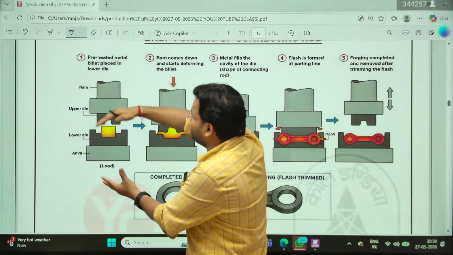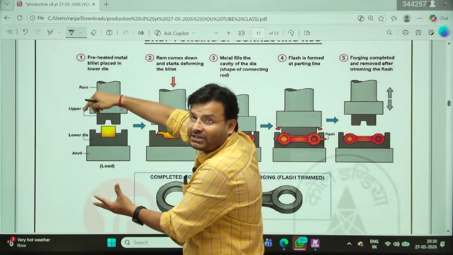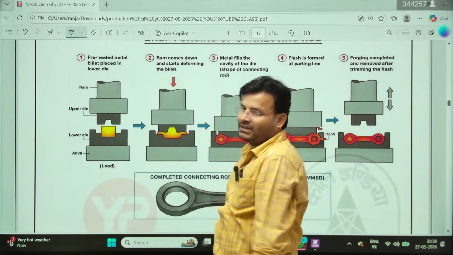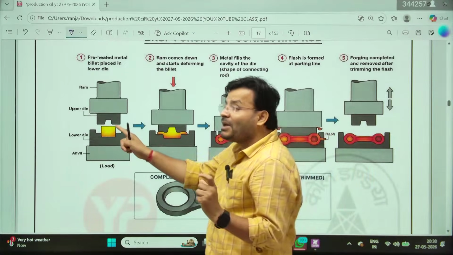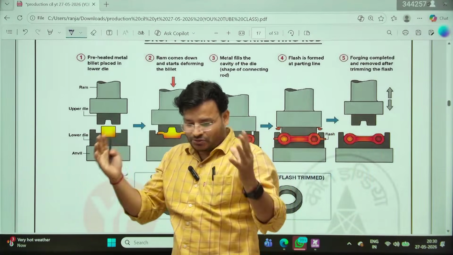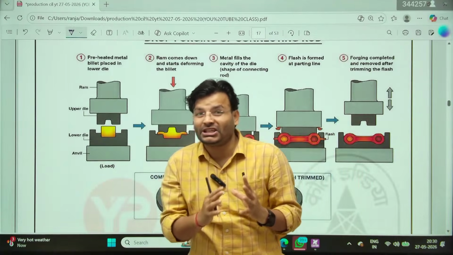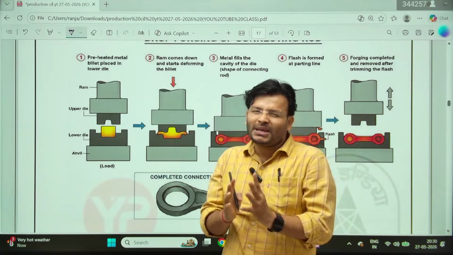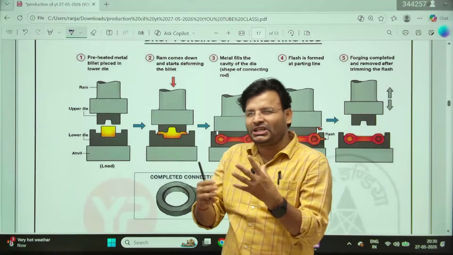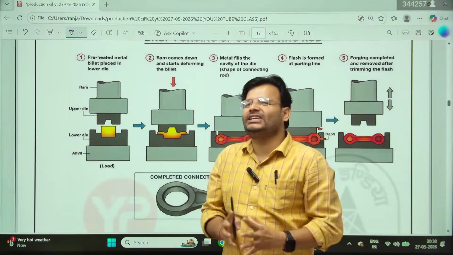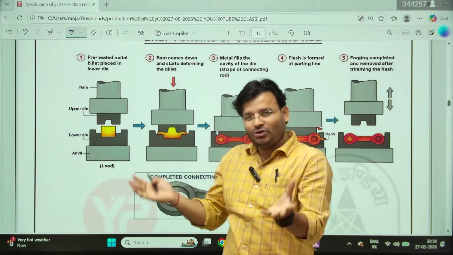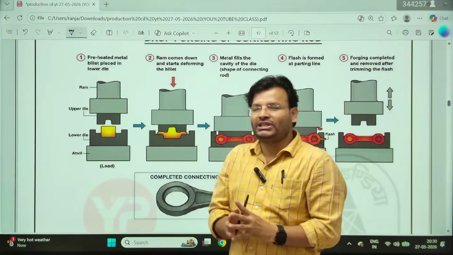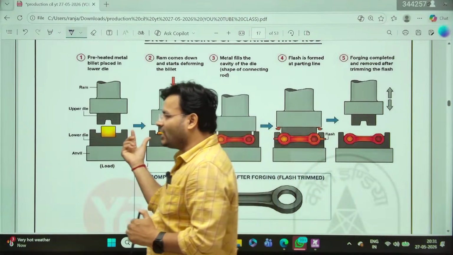Because you are going to drop the ram with the upper die. This is going to drop over that. That's why it is called drop. Why forging, sir? Because here I am going to shape it. You are going to change the shape only. Forming means shape. Whenever you have to change the shape and size, in that case you are going to use the forming process. Forming means you have to change shape and size. Forging, you have to heat the metal and then you will get it.